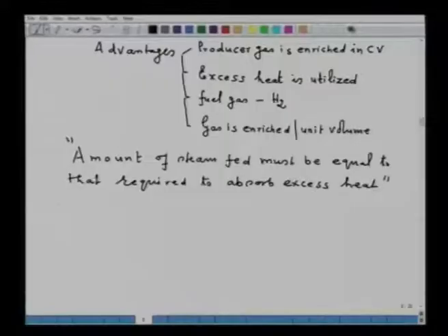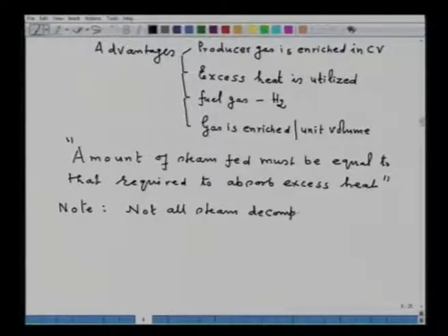Now, here please note, not all the steam decomposes to hydrogen. If you feed excess amount of steam, then a situation may come during the operation that the temperature drops very fast, and you may not be able to carry out any gasification. Hence, proper feeding of steam is necessary.